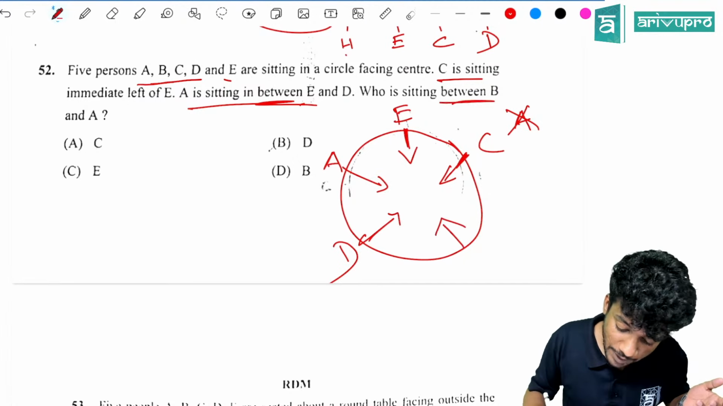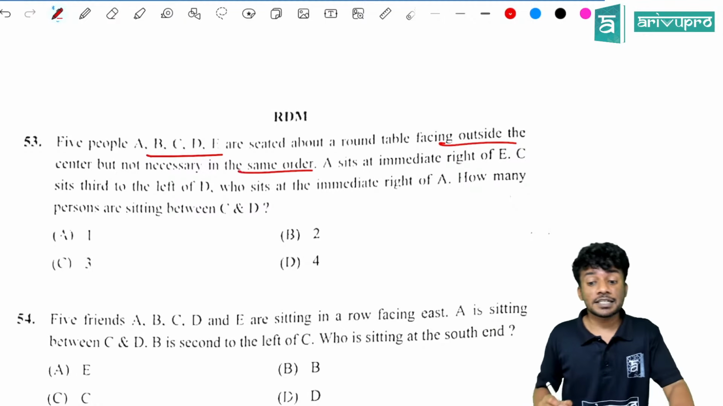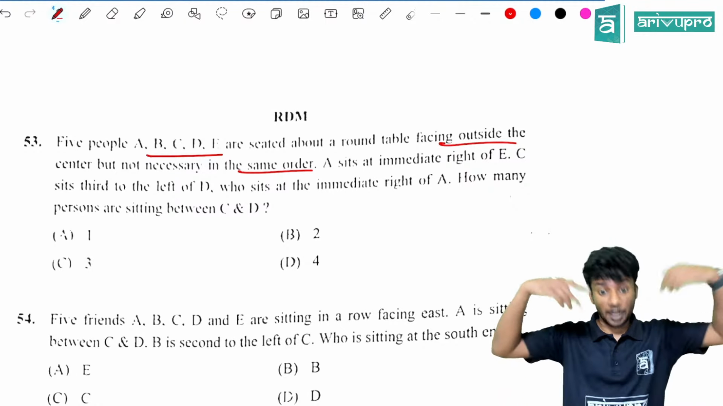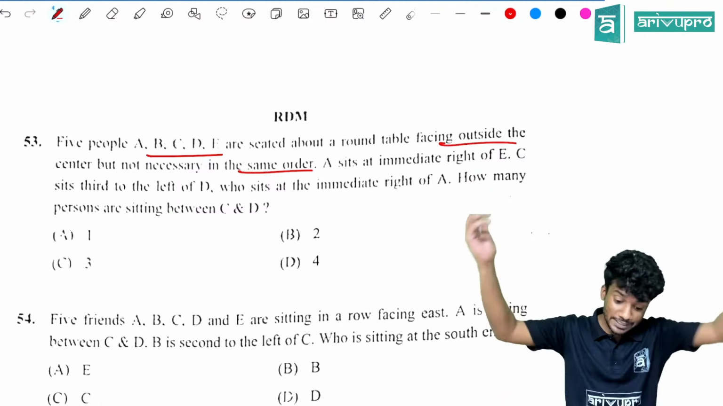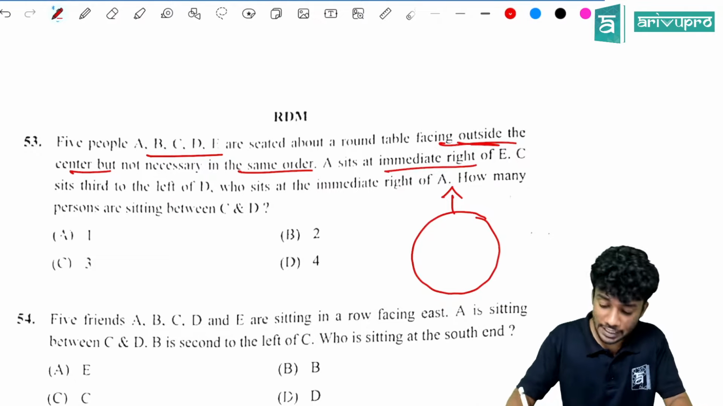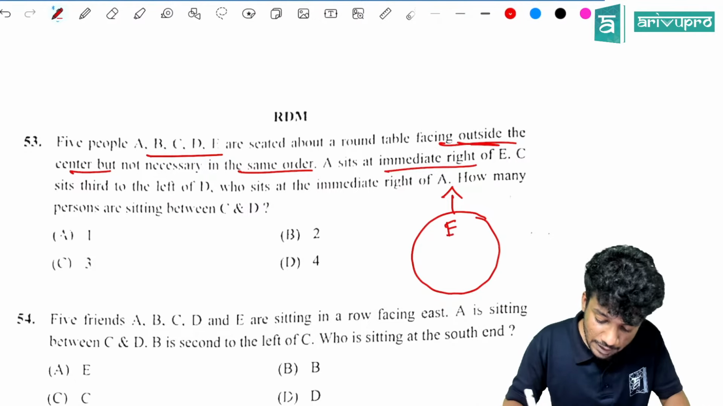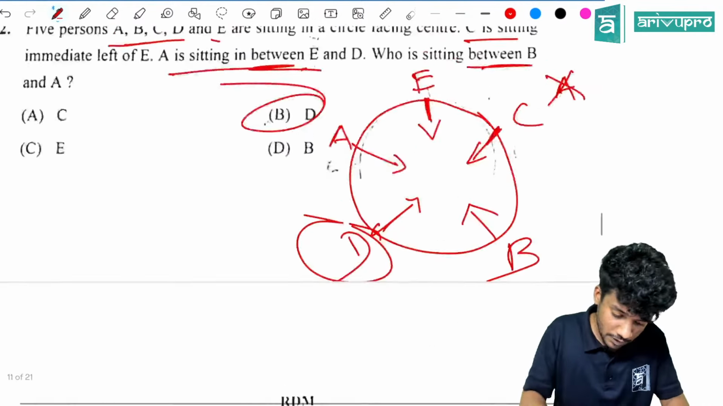Next question is 5 people A, B, C, D, E are seated around a round table facing outside the center but not necessarily in the same order. They are sitting facing outside the center. Usually what we do? We draw and ask them to look inside the center. Here what are they doing? They are looking outside the center. So everyone is looking outside the center. A sits immediate right of E. So E is sitting here. Where will be the position of, one second.